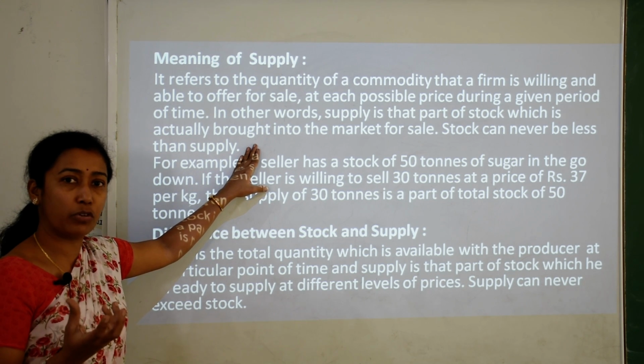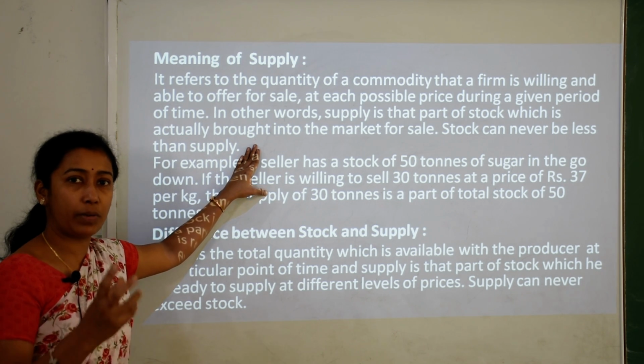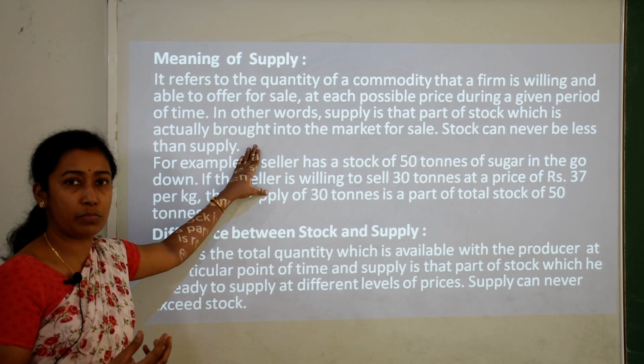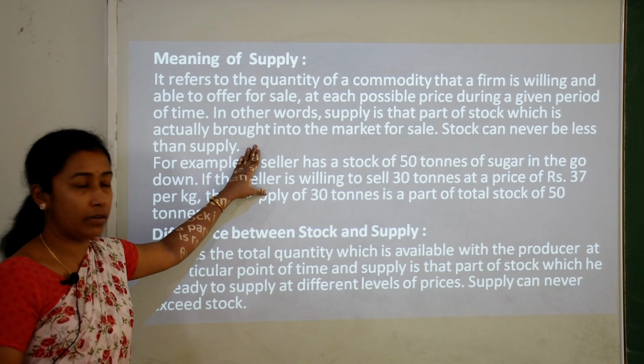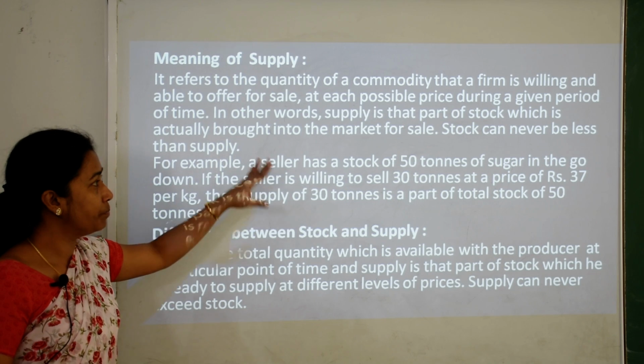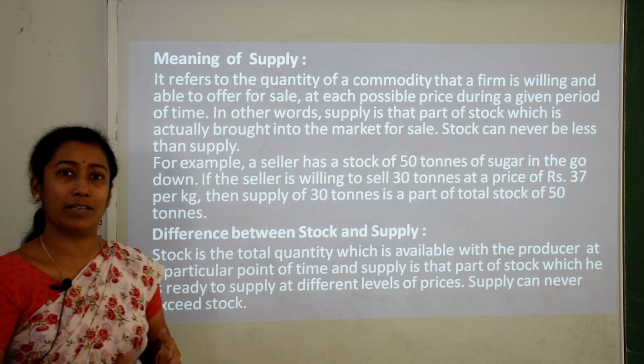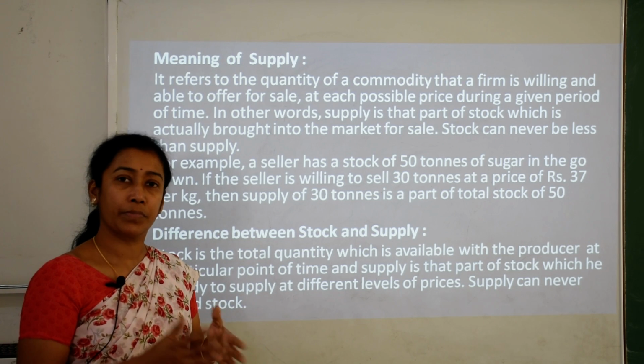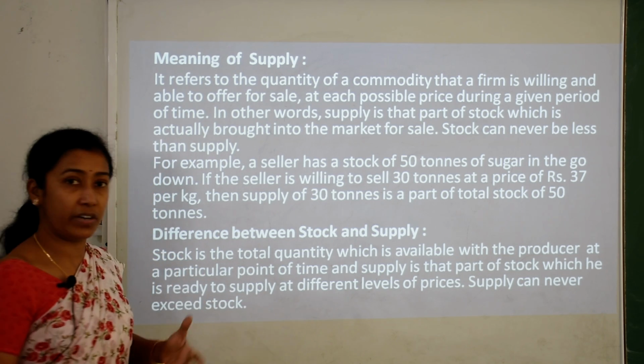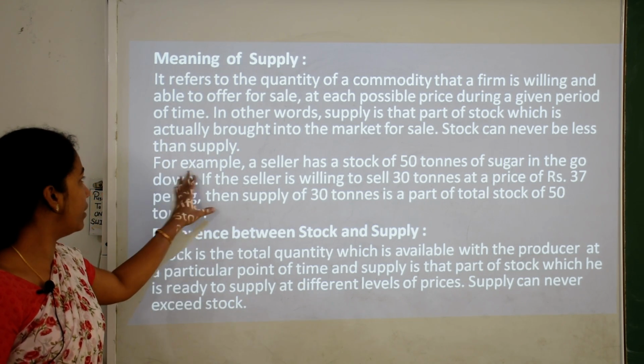That means it is that part of stock which is produced by the owner, the businessman, and which is ready to supply or offer in the market. So stock can never be less than supply. That means stock will never be less than supply. Whatever stock is there, if it is ready, then it is ready to sell or supply in the market.